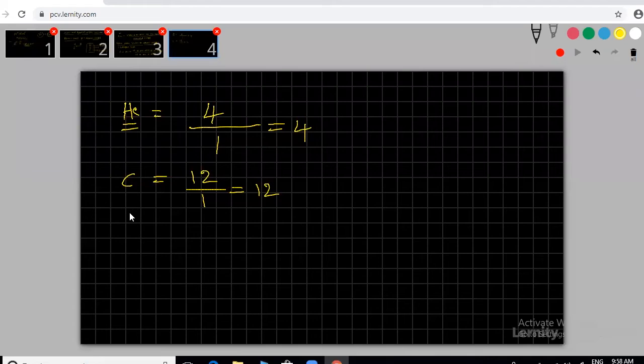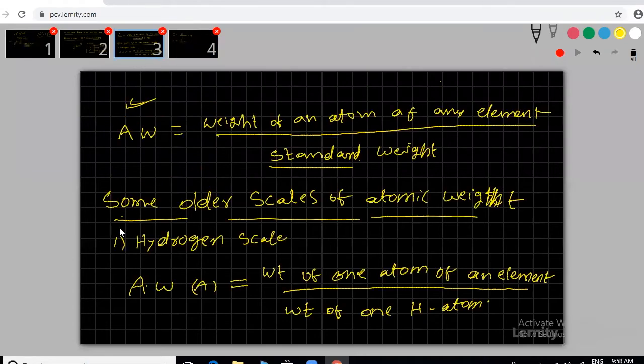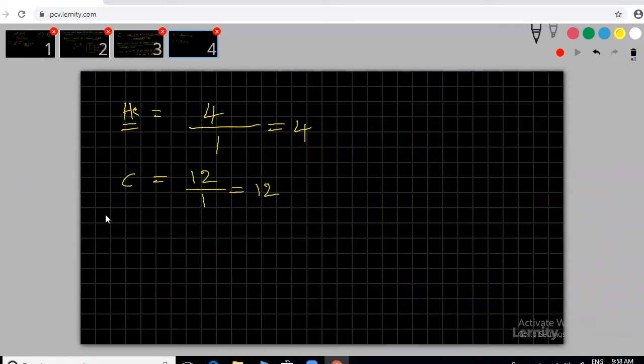Then they introduced another scale, the oxygen scale, the second one. The previous one was the hydrogen scale. Now the second scale I am taking is the oxygen scale, with respect to oxygen. These are scales, like temperature scales, Celsius, Kelvin. Some scientists proposed a scale and we measure with respect to that.